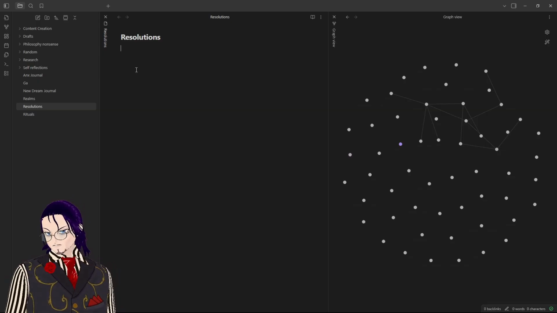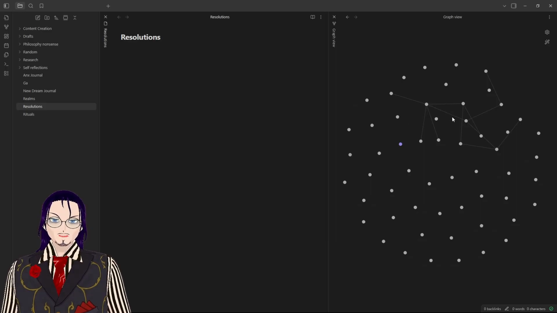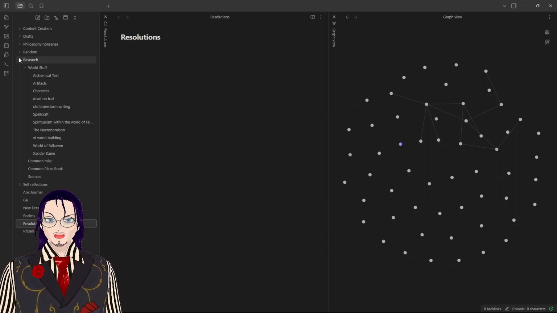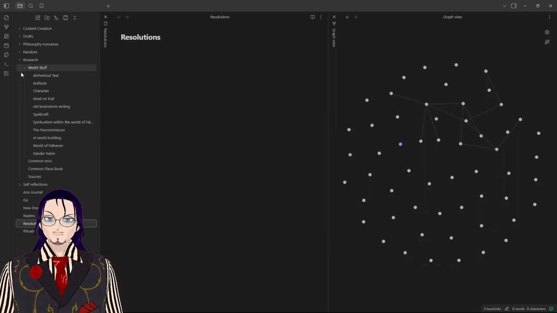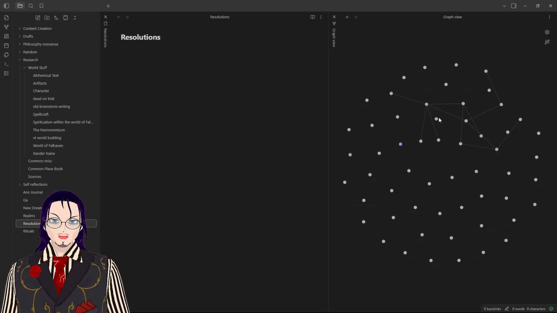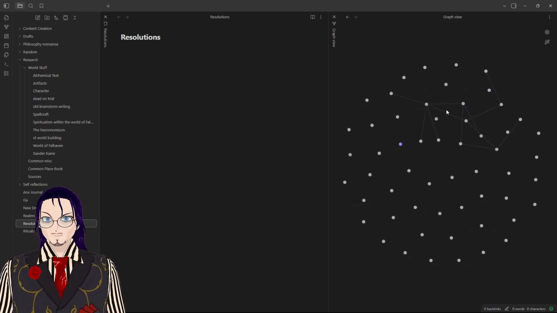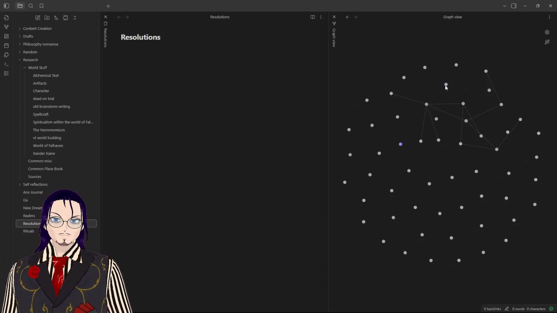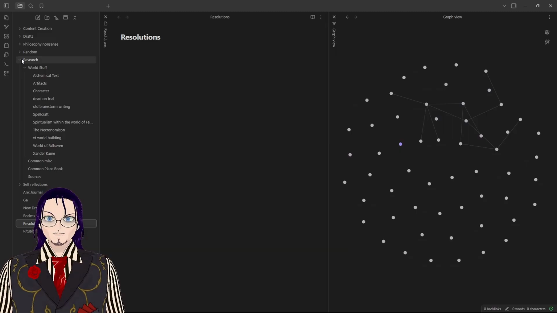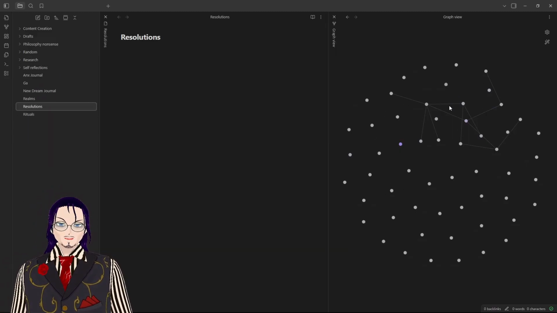Right now, my spider web of connections is just an astrological sign of I don't know what that is, but eventually a lot more of these will be connected properly, because most of these right here are within the research tab, but there's a lot more stuff in the research tab than what is actually connected. And I have to figure out how to connect things that don't want to properly get connected, because they're realms should be connected into this. This should be connected in as well. It's like a bunch of other stuff. But some of it's not connecting in, and I don't know why.